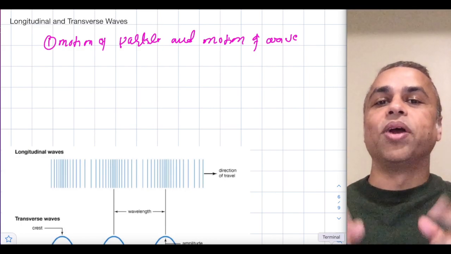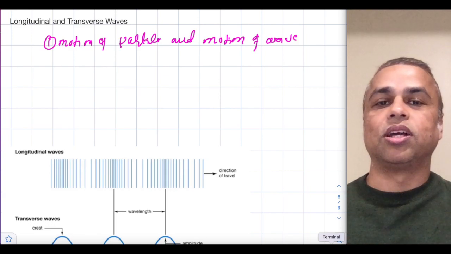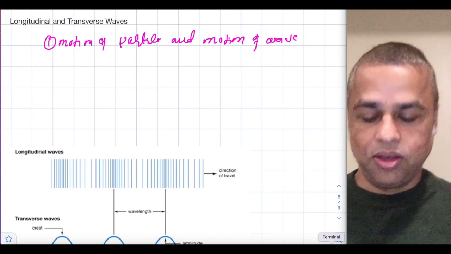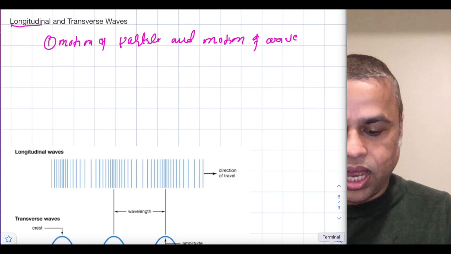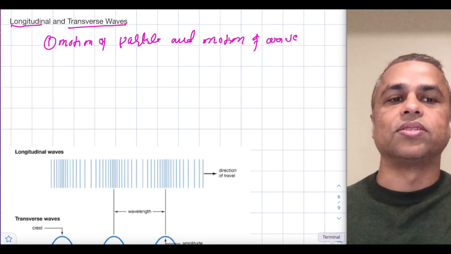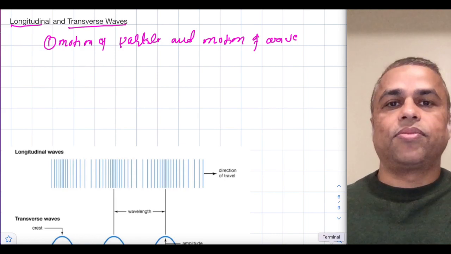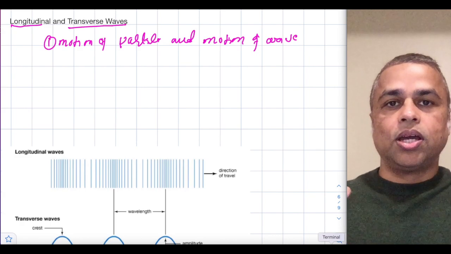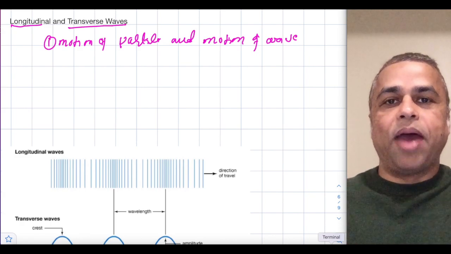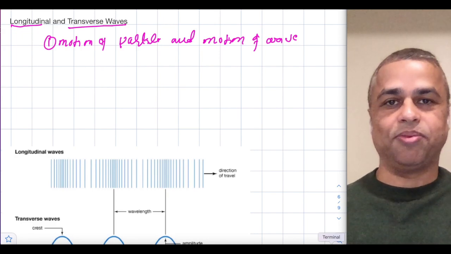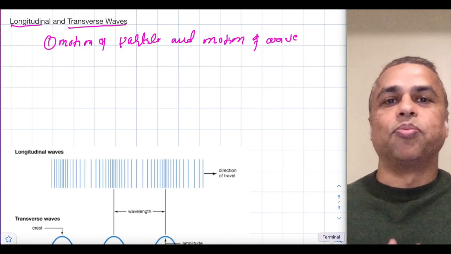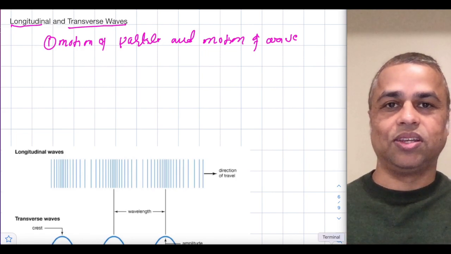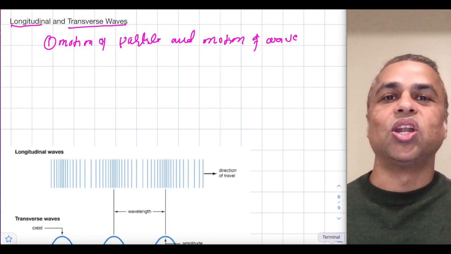Based on the motion of the particle and the motion of the wave, we can divide waves into two categories. One is the longitudinal wave and the other is the transverse wave. Sound is an example of a longitudinal wave. When it travels through the medium, the particles of the medium move forth and back and create the disturbance. We can say the motion of the particle and the motion of the wave are in the same direction, and this is called a longitudinal wave.